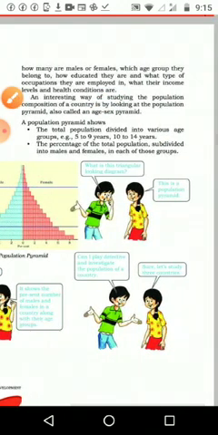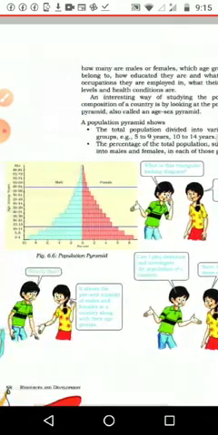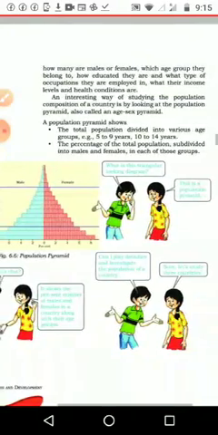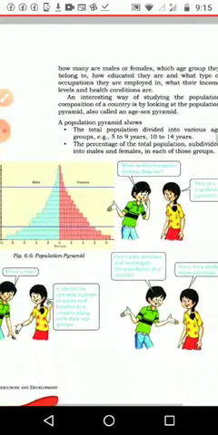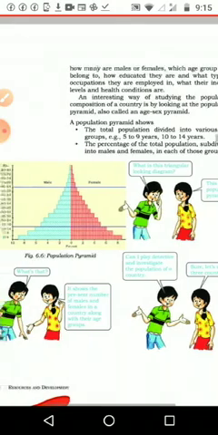Then a population pyramid, here population pyramid 6.6, shows the total population divided into various age groups, for example 5 to 9 years, 10 to 14 years, like that.